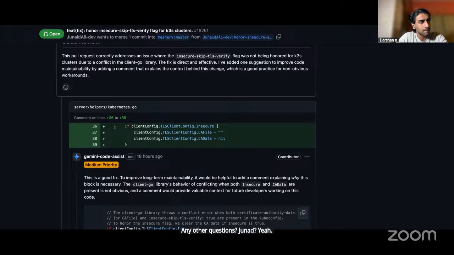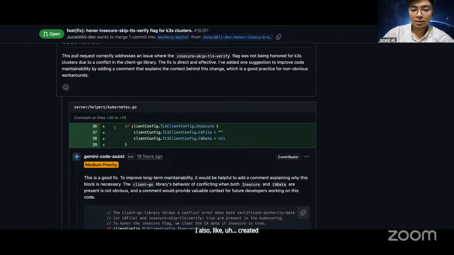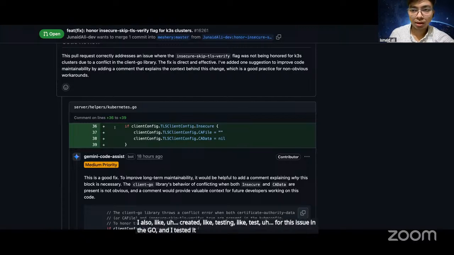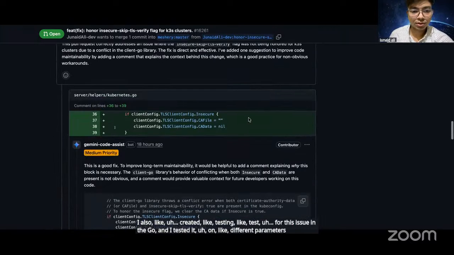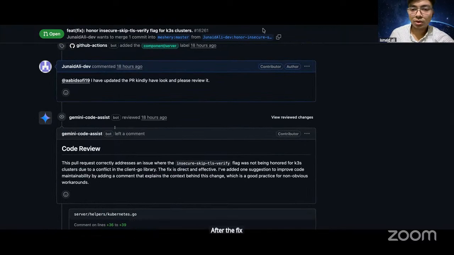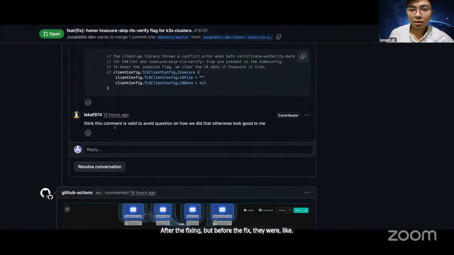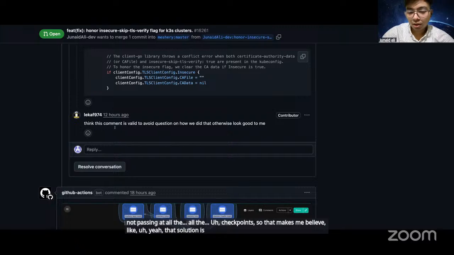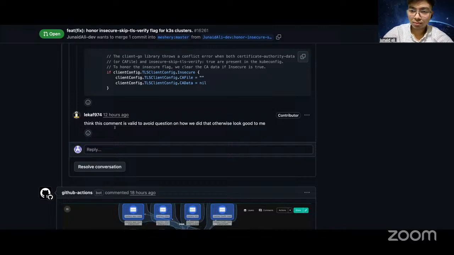Yeah. I also created a test for this issue in Go, and I tested it on different parameters and got all the tests passing after the fix. But before the fix, they were not passing at all the checkpoints. So that makes me believe that, at least according to me, the solution should work. If you want, I can share that test file with you.